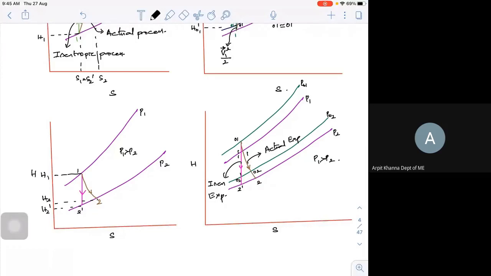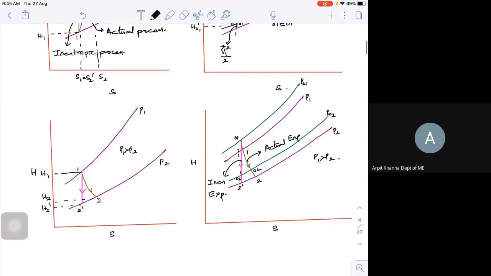If I simply put 1, 2 and so on, it clearly indicates that they are static quantities. So stagnation quantities and static quantities are clearly represented on your HS diagram or TS diagram, and this gives a lot of understanding, to see what kinetic energy is available there, whether the kinetic energy is really useful, whether I'm able to convert that kinetic energy to some other form. All those things we have to look into. Is that clear? Fine. This is about your HS diagram.